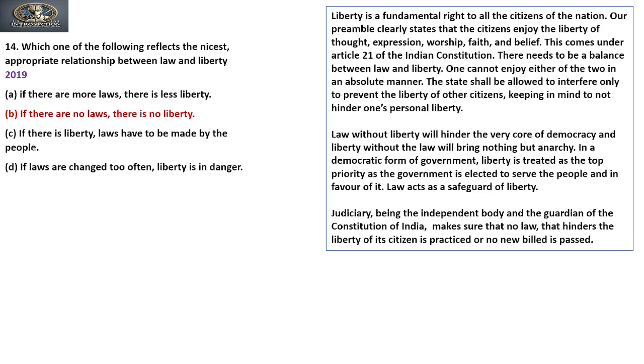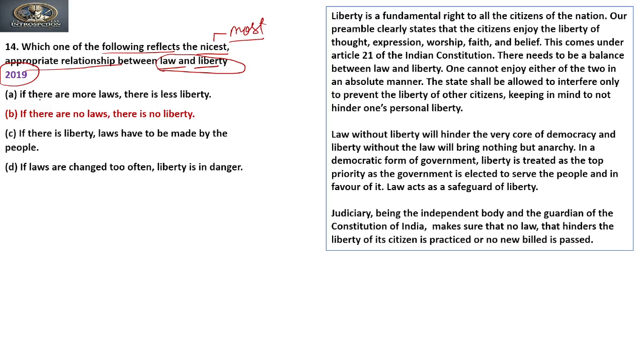Okay. Now let's move to the next question. The next question was also asked in 2019. So what the question says: which one of the following reflects the most appropriate relationship between law and liberty? Right? Now what is the relation between law and liberty? Nicest means most appropriate, we can say that. Okay, so let's analyze the options.